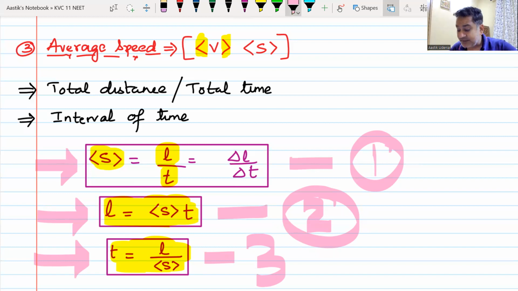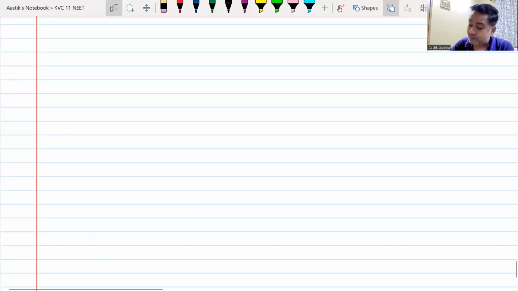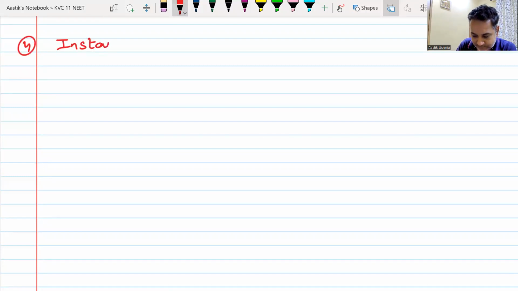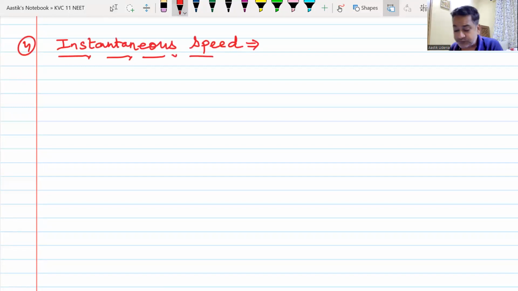Then there must be something which we can calculate at any particular time. What is that thing that you can calculate at any particular time? That thing is known as the fourth thing, and that fourth thing is known as instantaneous speed. And you must understand that physics is very simple. The meaning of the term is hidden in the term itself.